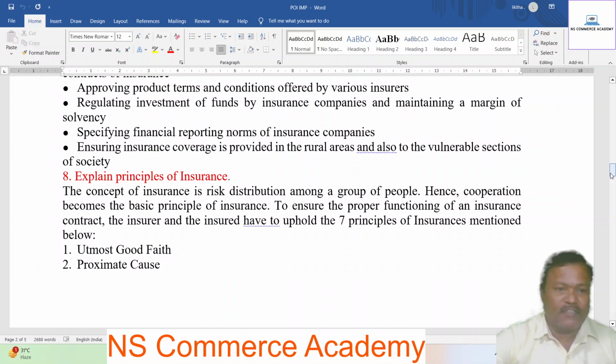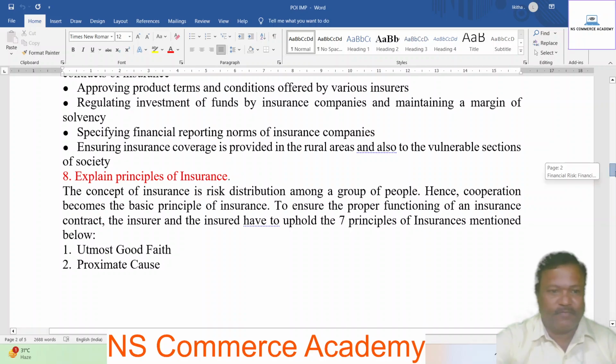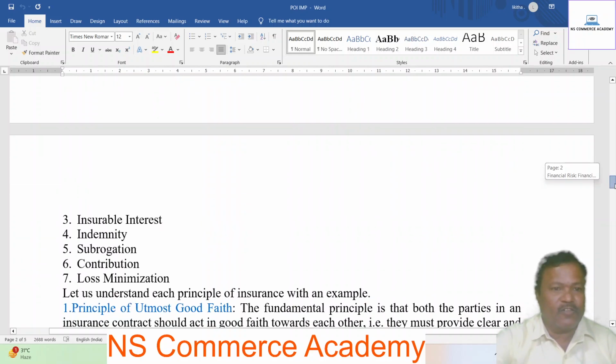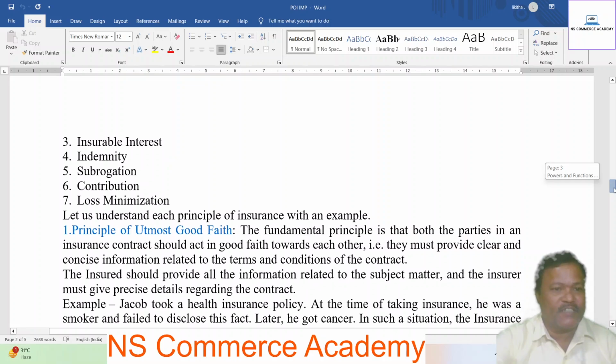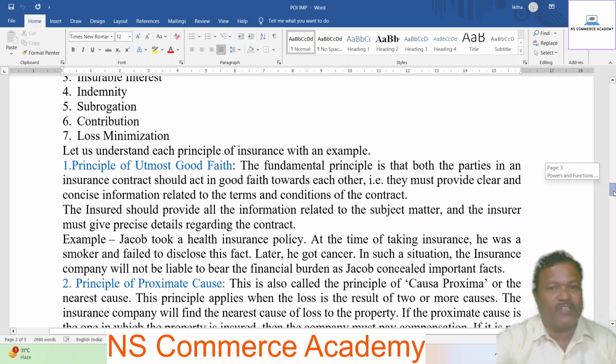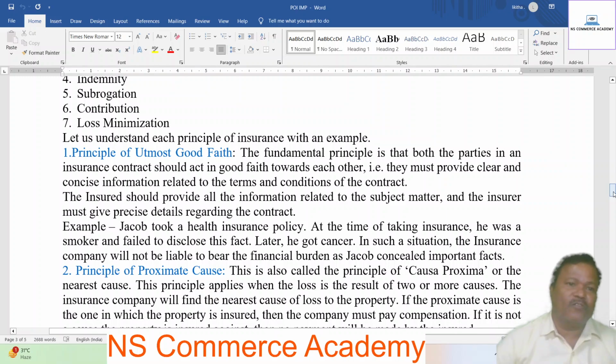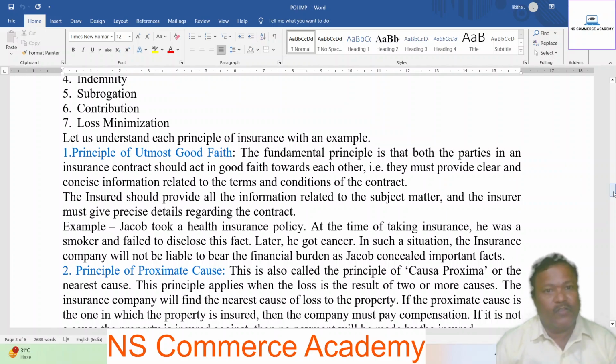Utmost good faith, proximate cause, insurable interest, indemnity, subrogation, contribution, loss minimization. Let us understand each principle of insurance with an example. First one, principle of utmost good faith.